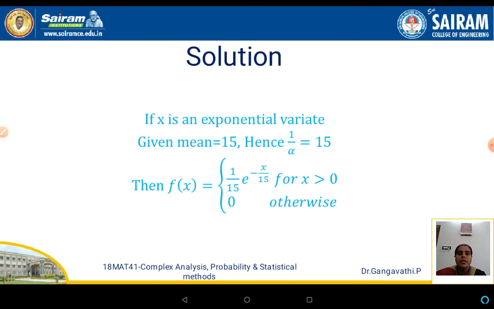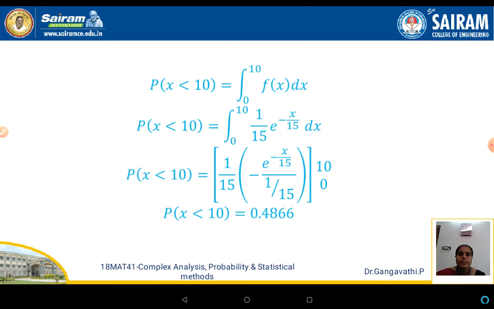According to the definition of an exponential distribution, we have the given mean equal to 15, that is 1 by alpha is 15, and then f of x is, on substituting the value of 1 by alpha, 1 by 15 e to the power of minus x by 15 for x greater than 0, and f of x becomes 0 in all other cases. So p of x less than 10 is nothing but 0 to 10. It is a continuous probability distribution, so we'll go for integral transforms here. So integration can be applied here.